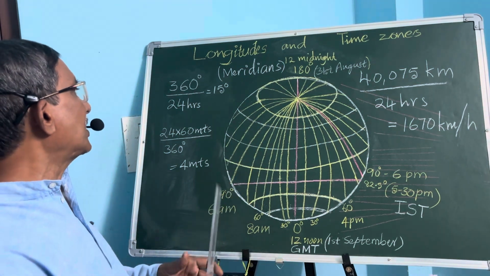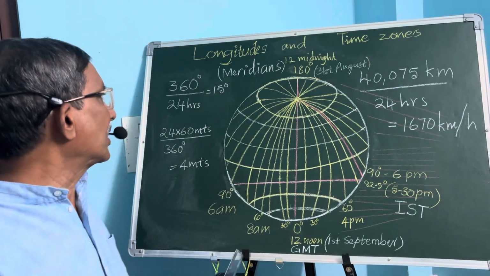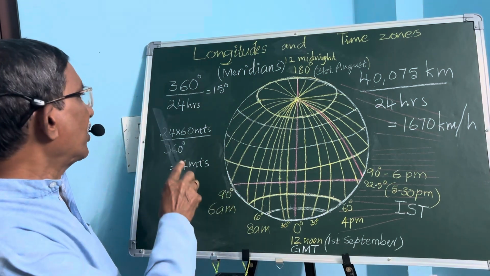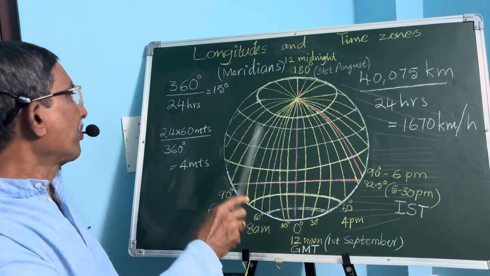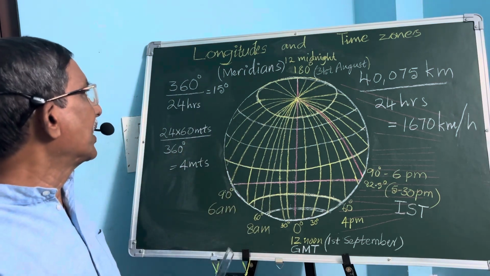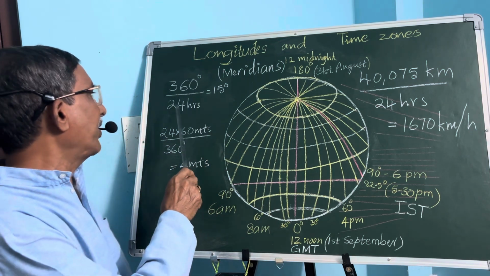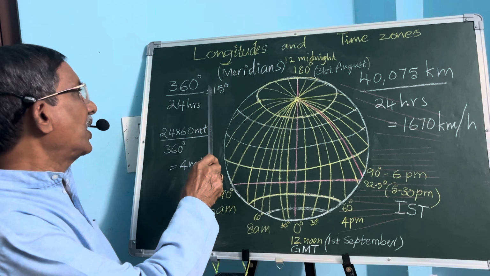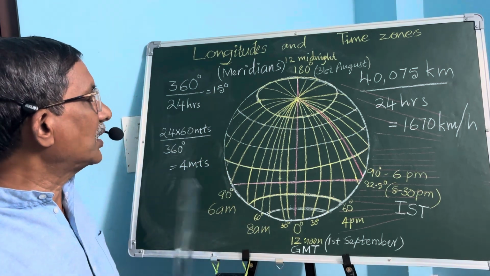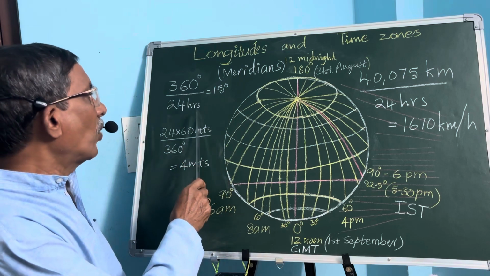And let us see how much distance the Earth covers in 1 hour. There are 24 hours in a day, and it has to cover 360 degrees. And when 360 degrees is divided by 24 hours, we get 15 degrees. So the Earth covers 15 degrees in 1 hour.